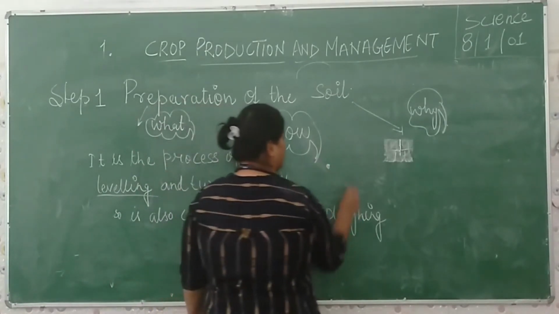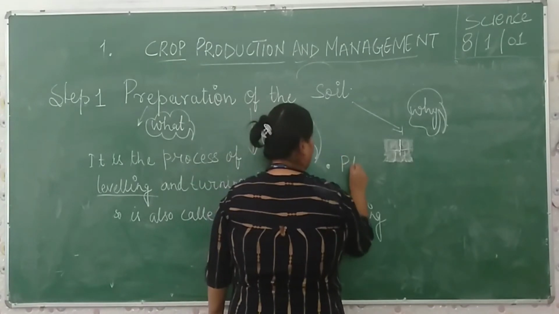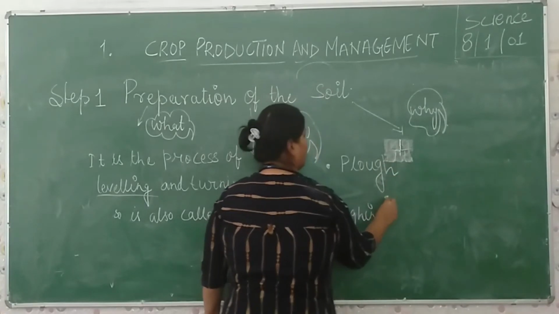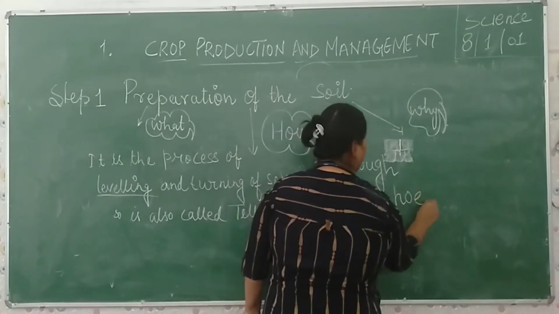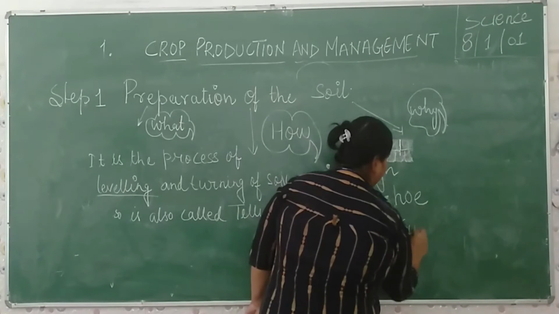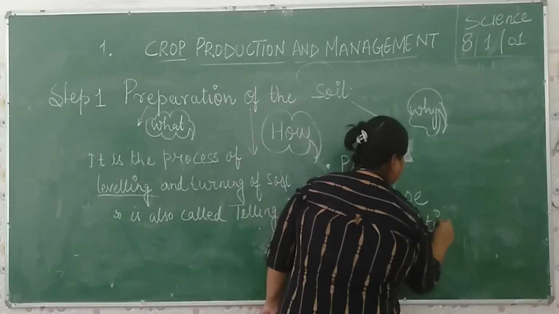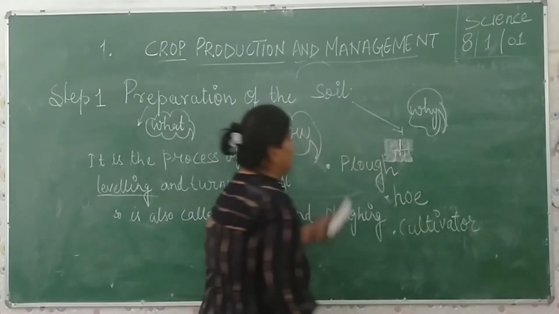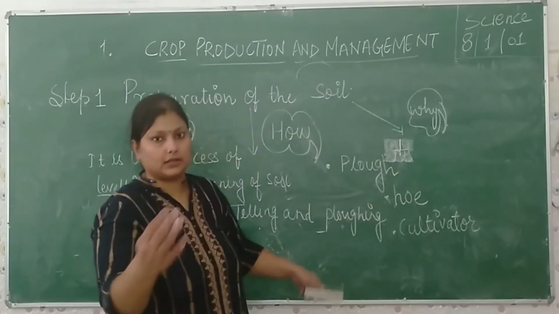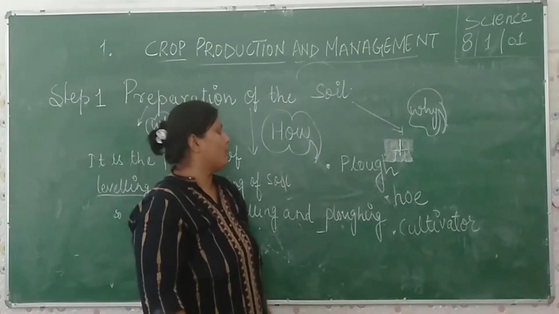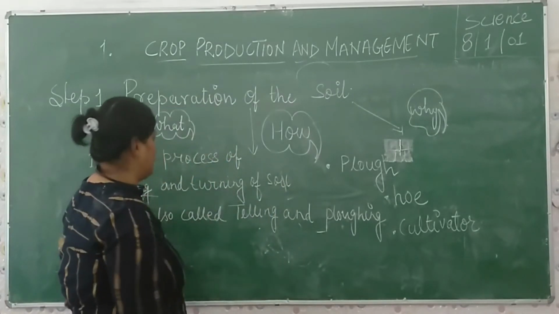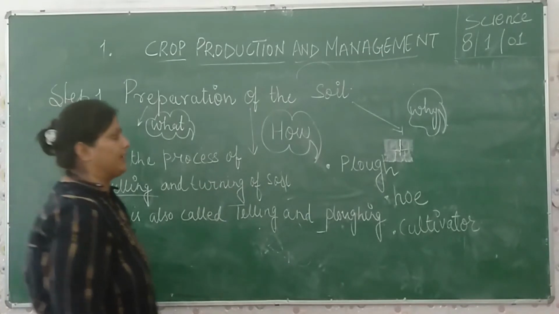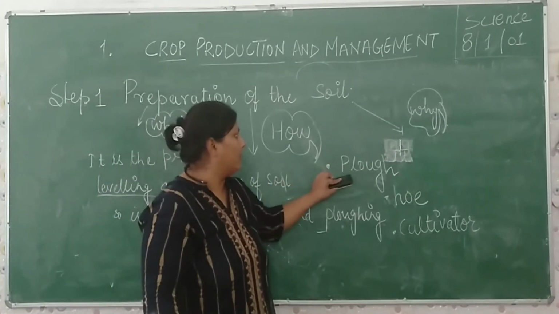Number 1 is plow, hoe and cultivator. These 3 agriculture instruments are used for leveling and turning of the soil. So now we are going to take the first instrument, plow.